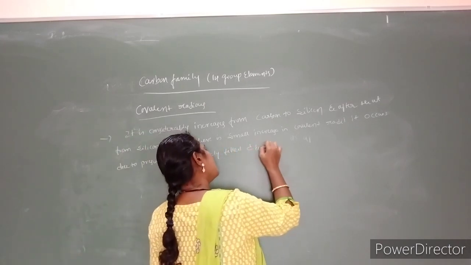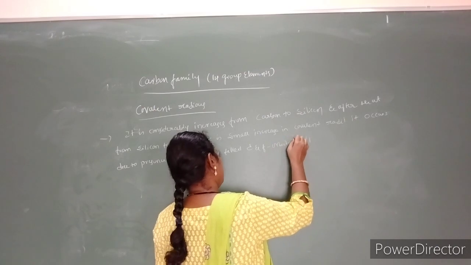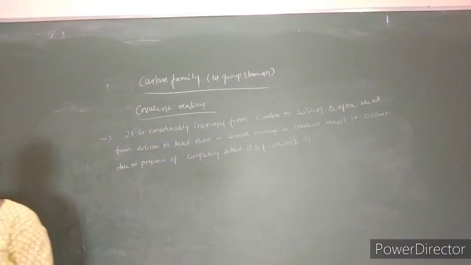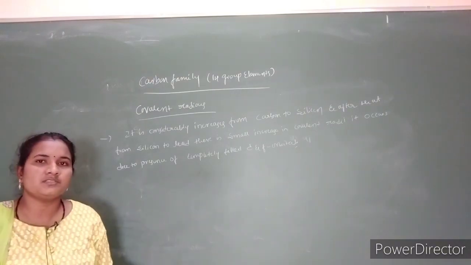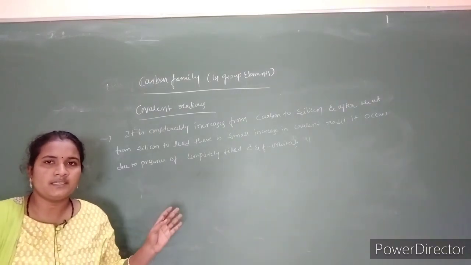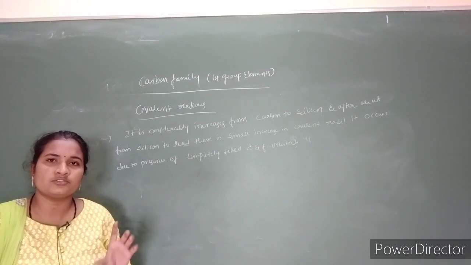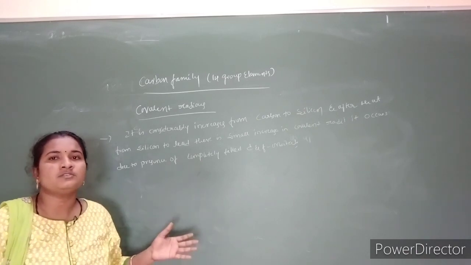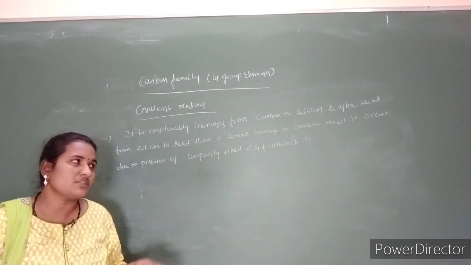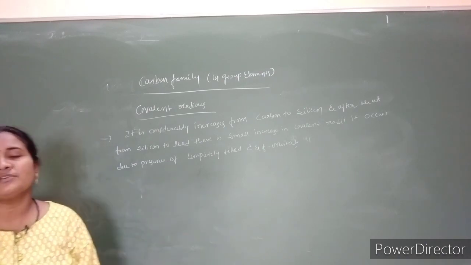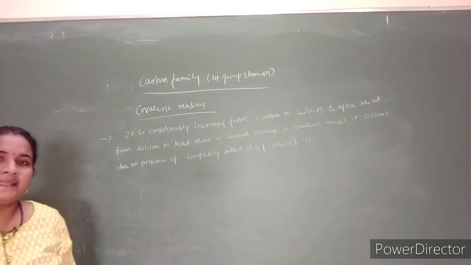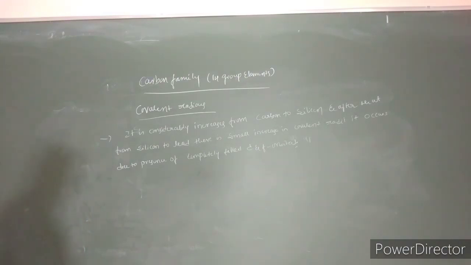If you see the properties of group 13 elements, they are somewhat similar, because group 13 elements also have d and f orbitals, so they also show deviation in their properties. Here also we observe some deviations, again due to the presence of completely filled d and f orbitals. Moving to the next property, ionization enthalpy also varies.